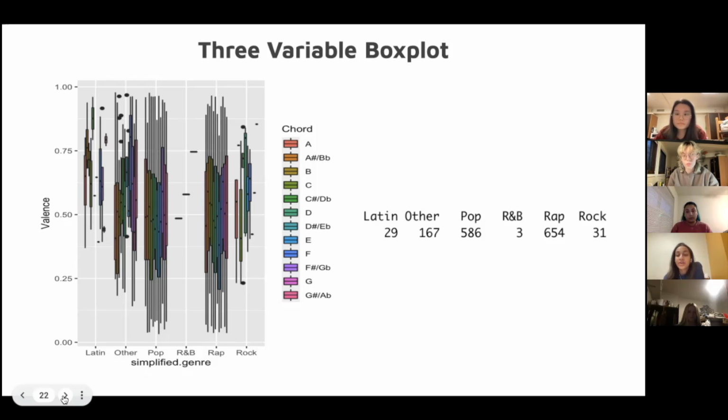And then, although the data shows that there is not much variability within the Latin, rock, and R&B genres in terms of their chord and valence, we don't believe this is very reflective of the actual genres themselves, again, given the fact that there were not many observations within these categories in the data set to work with.